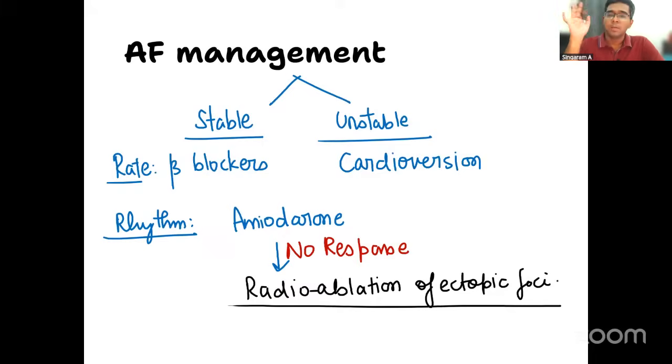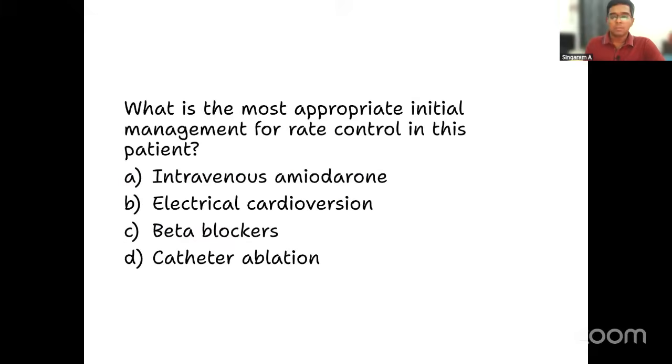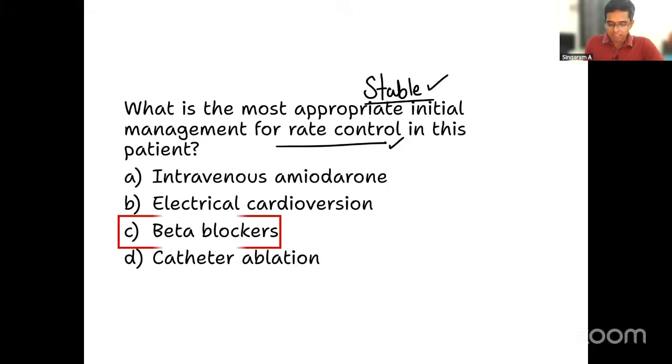Then over a long period of time, you can administer amiodarone. There are other antiarrhythmics also which we can administer, but amiodarone is commonly preferred. If there is no response also, then only we go for radio ablation. So now going back to the question, it was clearly mentioned stable patient, rate control was the question. So what should be the answer? Very clear, beta blockers only should be given.